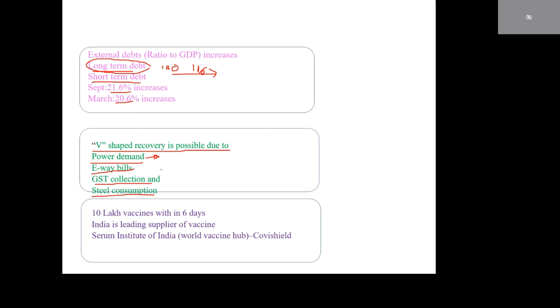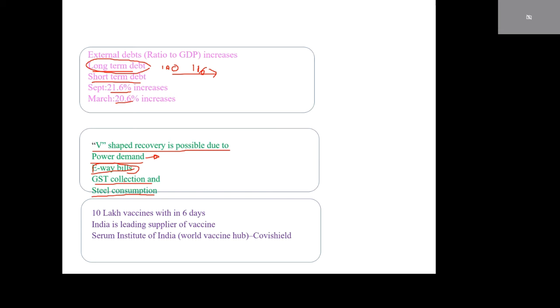E-way bills means, suppose we are transporting agricultural commodities from one place to another, we pay the amount at a check post, online, in the form of receipts. That comes under e-way bills.